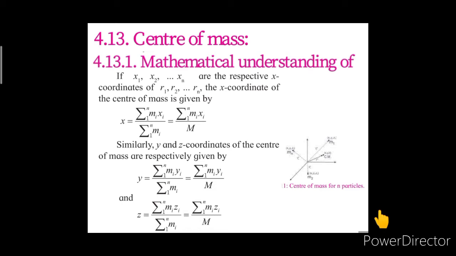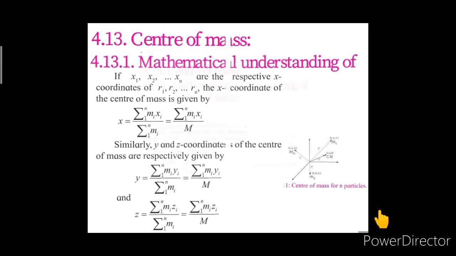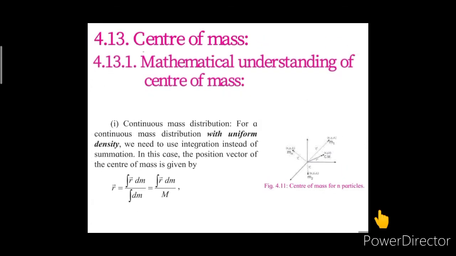So, this we had discussed about the system of n particles. Now, let us see the continuous mass distribution. For the continuous mass distribution with uniform density, we need to use integration instead of summation.